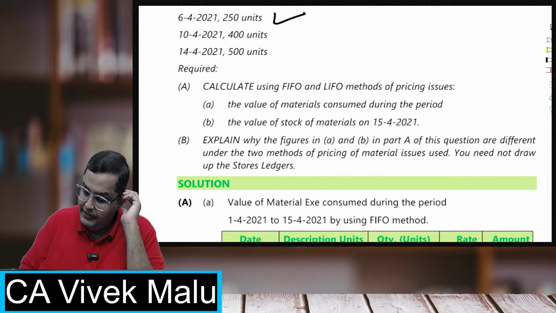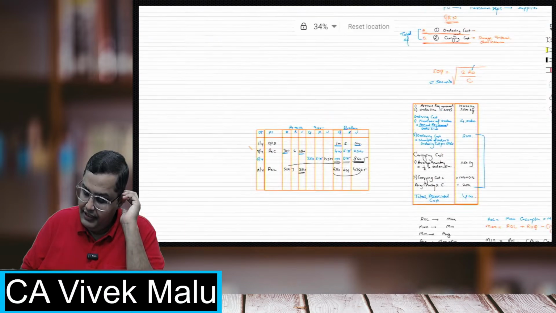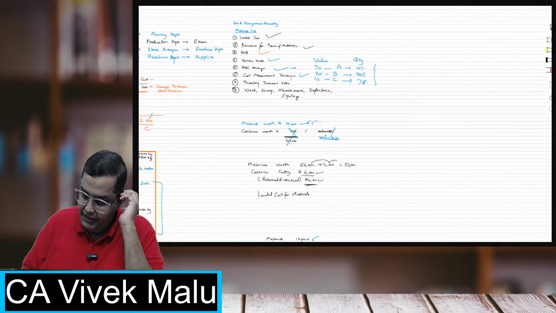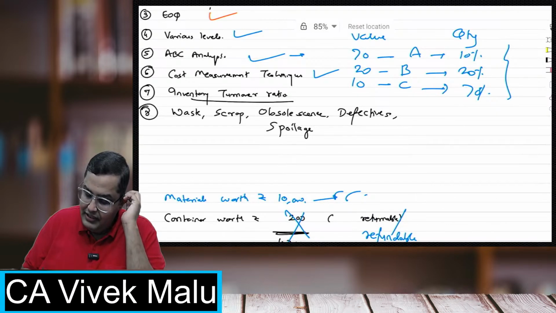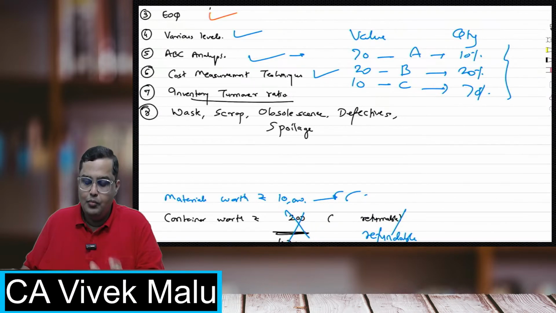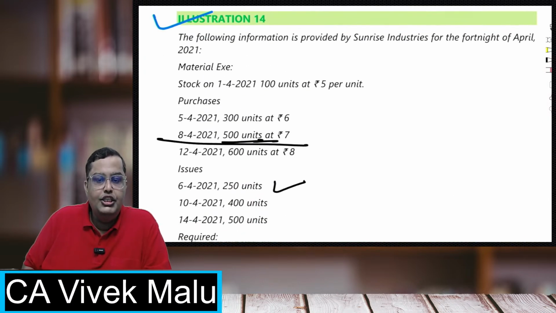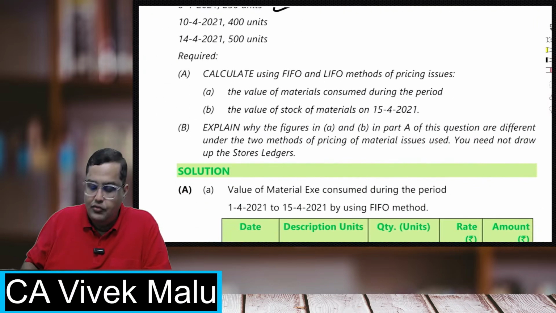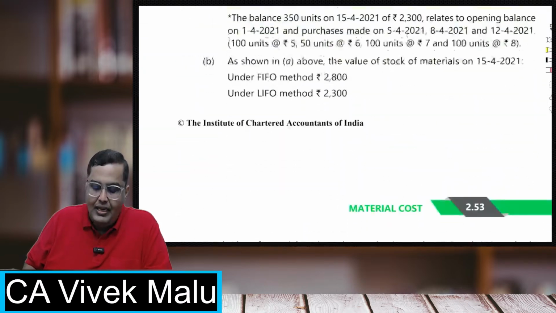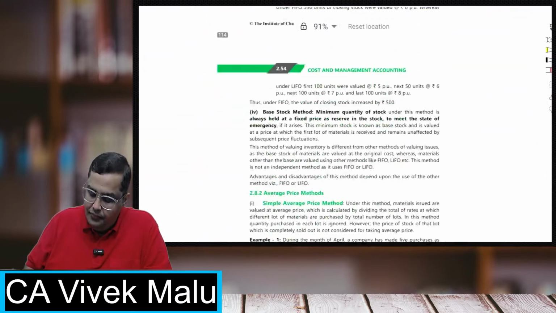Now we have completed this topic also. We have seen the various techniques also. Now we'll see the inventory turnover ratio, which is a small concept. Now students, inventory turnover ratio tells you how fast the inventory is moving. How better are you at managing your inventories?